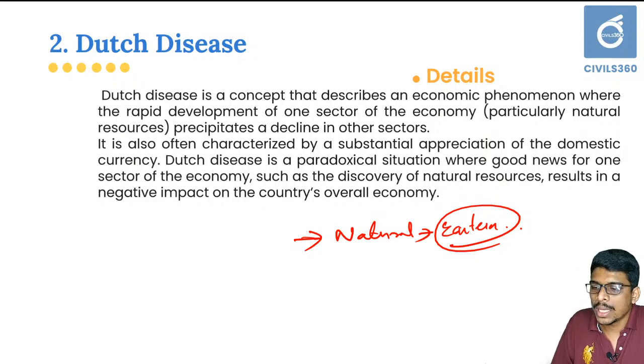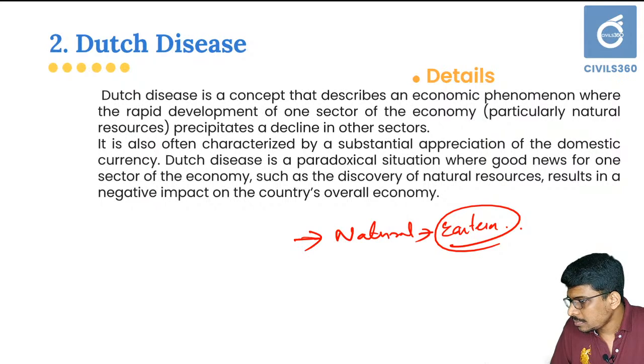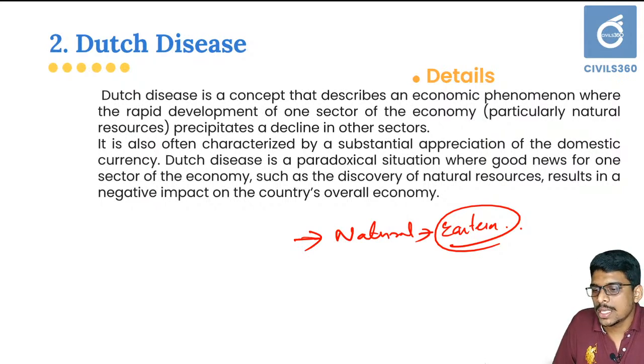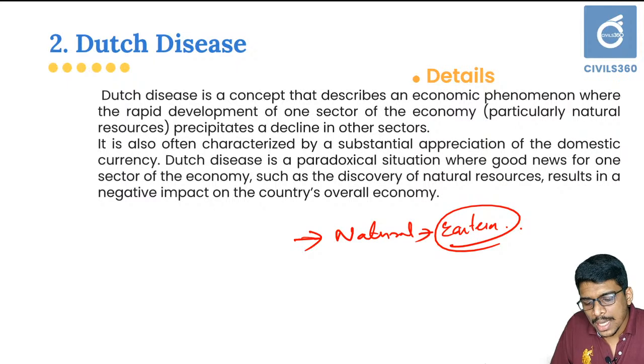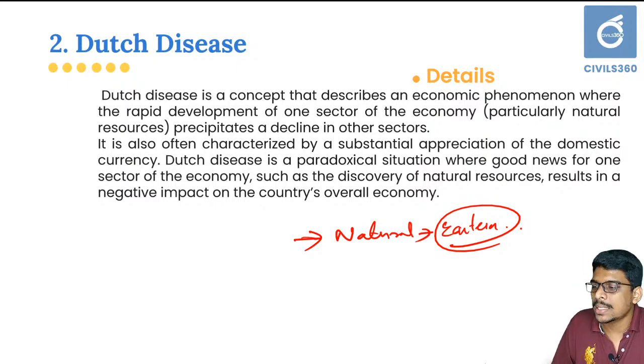That is a result of Dutch disease. This process is known as Dutch disease. It can be seen in the region of Dutch, so it is named Dutch disease. That is, when a certain sector develops, especially natural resources, mining-like industries in a certain area, then the other sectors in those regions may get affected due to overdevelopment of these primary industries.